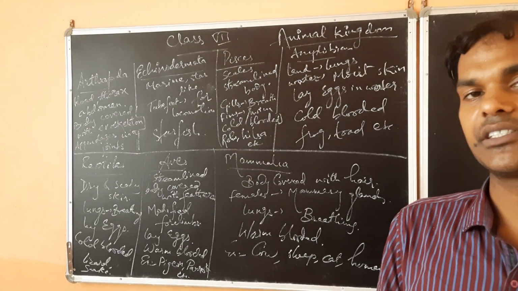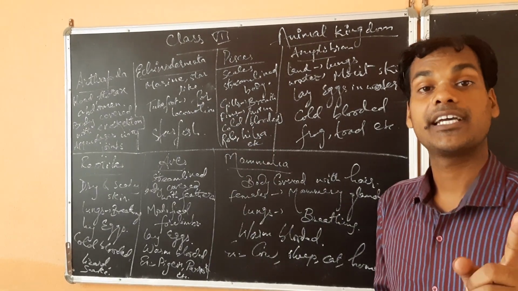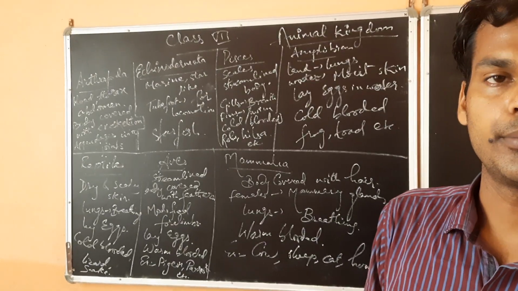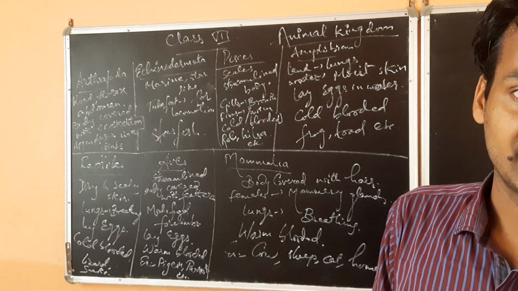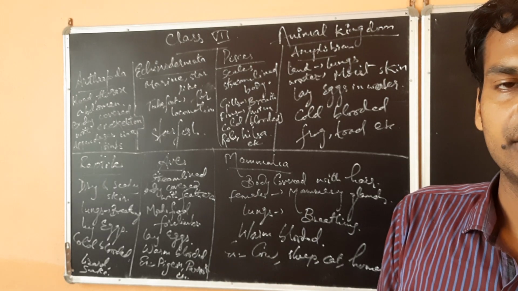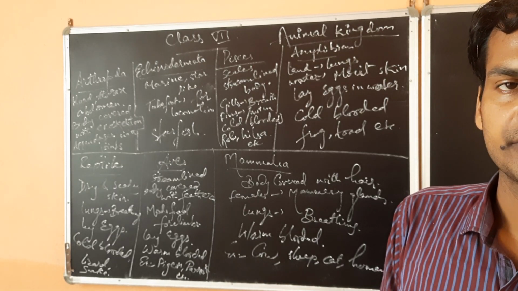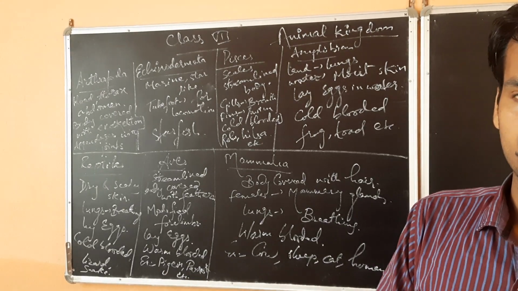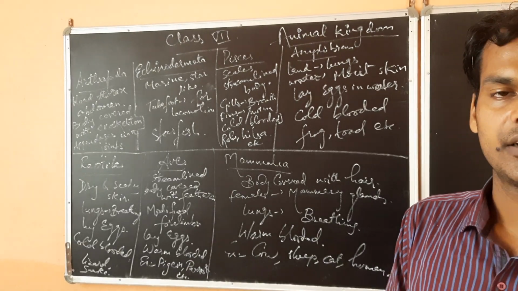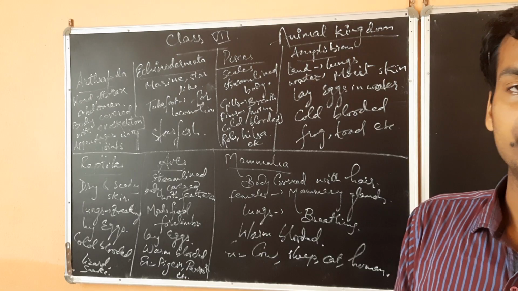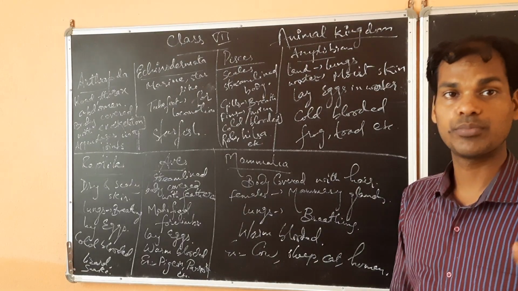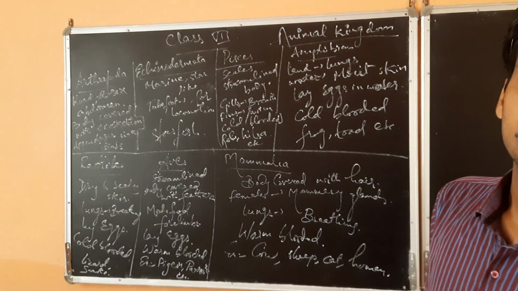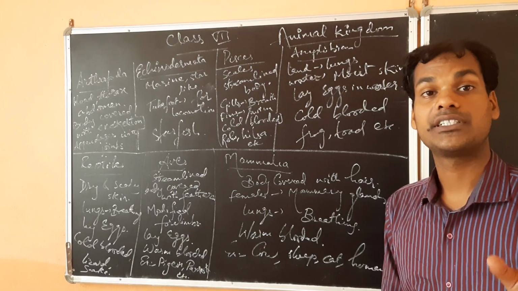But in case of vertebrates, you will get the bones. Just like fish is there, the bones are there. Humans are there. If somebody is buried inside the soil, after some time you will not find the skin, but you will find the bones. That is the speciality of vertebrates.